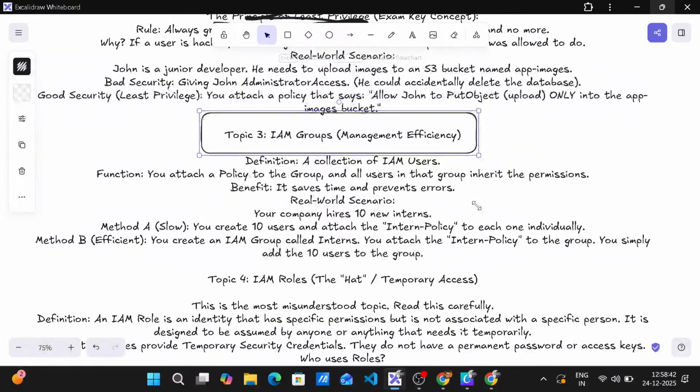Topic 3. IAM groups. Management efficiency. Definition: a collection of IAM users. Function: you attach a policy to the group, and all users in that group inherit the permissions. Benefit: it saves time and prevents errors.